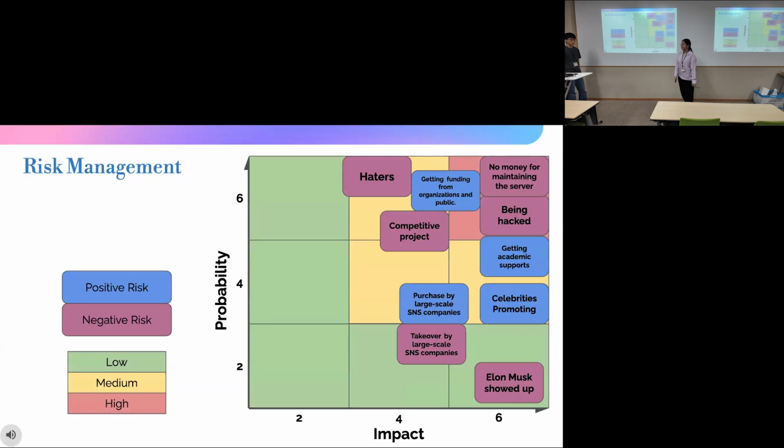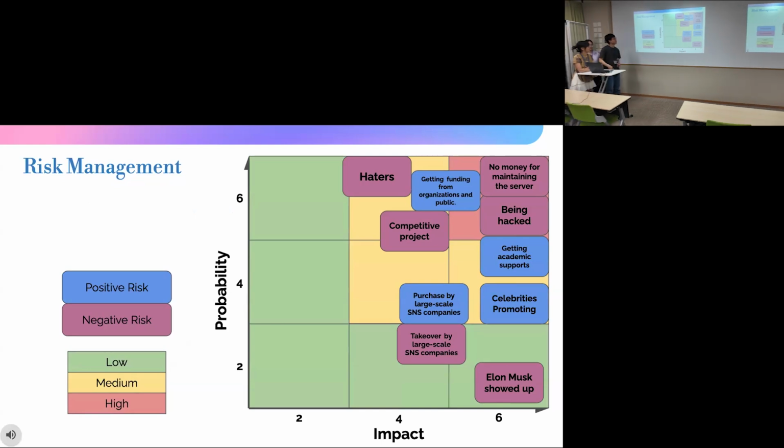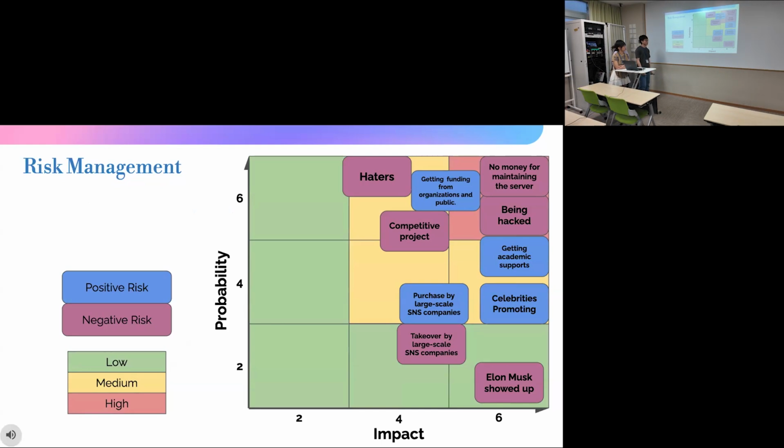Okay, let's move on to the risk management part. So here is the risk analysis diagram from our group. From lower to higher, the higher the probability that the risk is going to occur. And from left to right, the higher the impact to our project. The blue boxes are the positive risks, and the pink purple boxes are the negative risks.